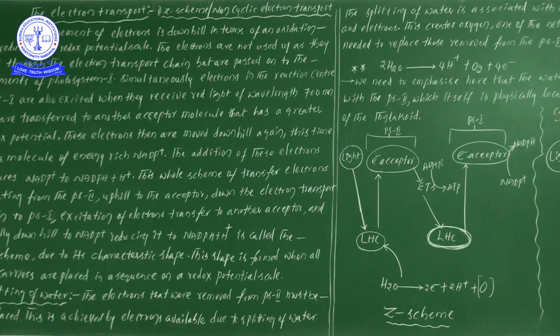What is happening is that two electrons, two protons and O2 are formed. If you take two molecules of water, a complete oxygen molecule is formed. From this reaction we can understand that if you take one molecule of water, only half O2 is formed, and 2 electrons plus 2 protons are released. This is the information when the splitting of water takes place.